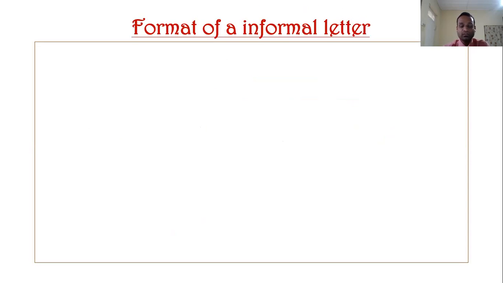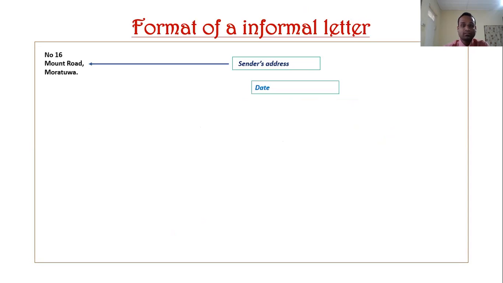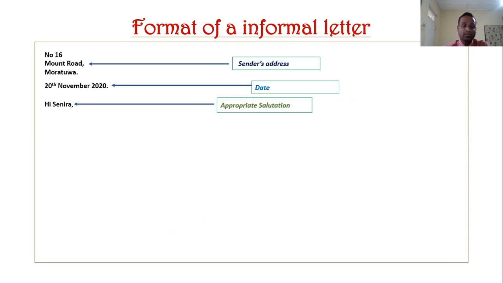Can you remember what should come here in the top left of your paper? Yeah, that is your address, the sender's address. After that, simply the date, then again the salutation. In this case, you are free to mention anything because you are writing to your friend or family member or relation. So here I have mentioned "Hi Senator." You can say "Hello Senator." Even you can say "Hello my friend Senator" or anything, depending on your receiver.